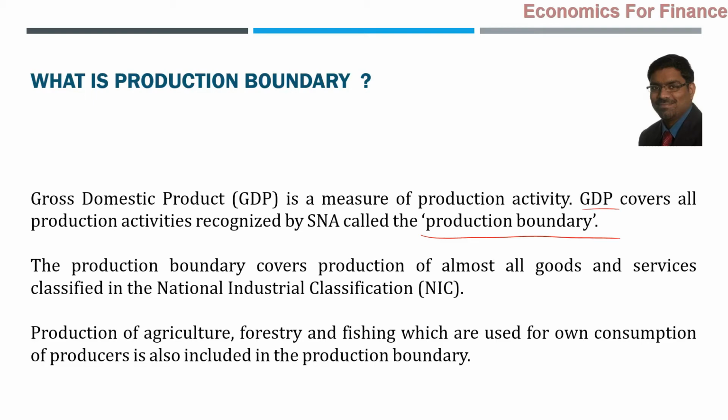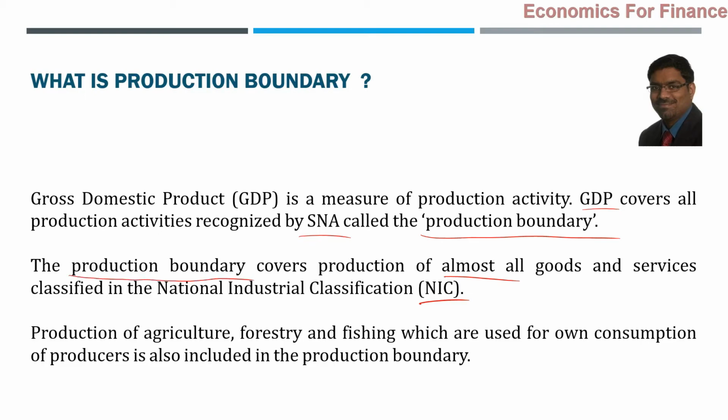So simply, the production boundary covers the production of almost all goods and services classified in the National Industrial Classification. That is another terminology related to SNA, the System of National Accounts. They have a classification called the National Industrial Classification, covering almost all the types of goods and services which form part of the production boundary.